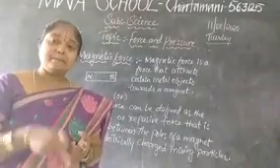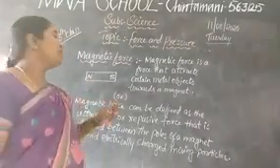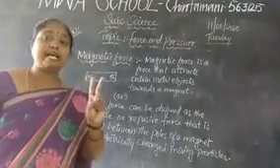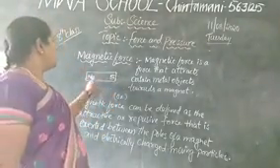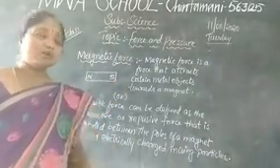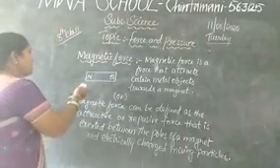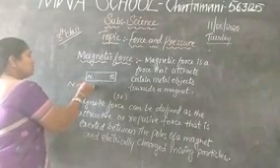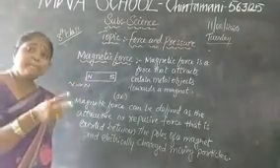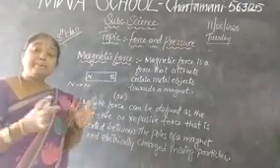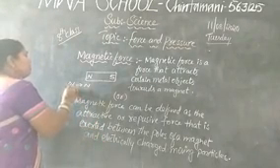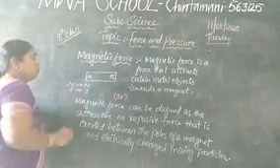What is repulsive? Already I told you that a magnet has 2 types of poles, one is the north pole and one is the south pole. If you take north pole and north pole, that means same poles will repel each other. If you go for the same thing, south pole and south pole, what will happen?